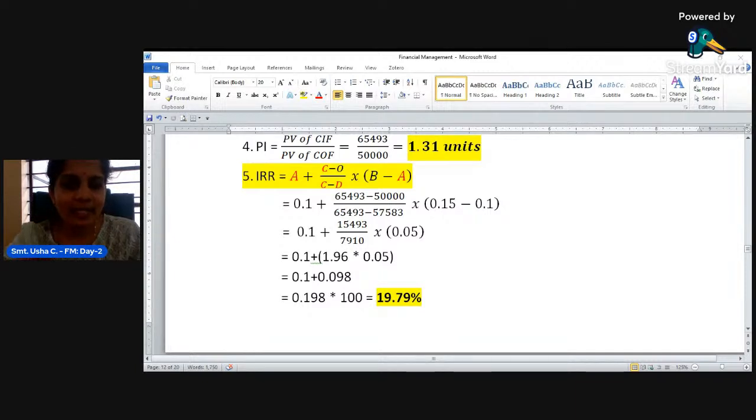While giving the formula in the beginning, I had given it correctly, but while doing the problem, I interchanged C minus O and C minus D in the denominator. Due to that interchange, the final IRR value also changed. After knowing that, I corrected it and sent the corrected notes to the group. Kindly check it and make the correction.